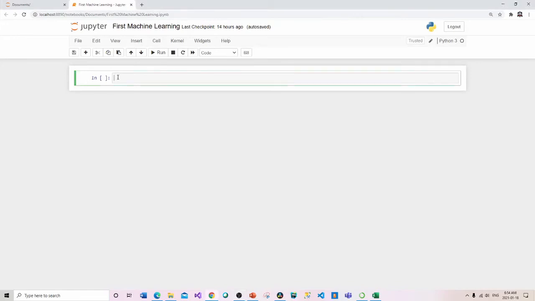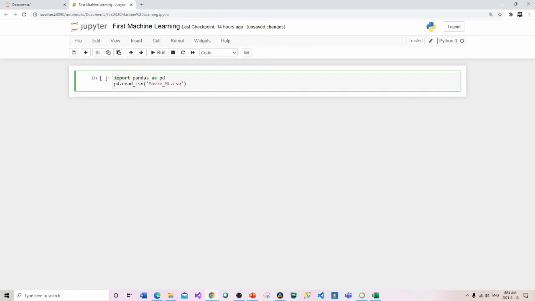The way to do this is we do import pandas as pd, and pd becomes our short form so that we don't have to keep typing out pandas. And then it is pd.read_csv, and we put this into this function call.